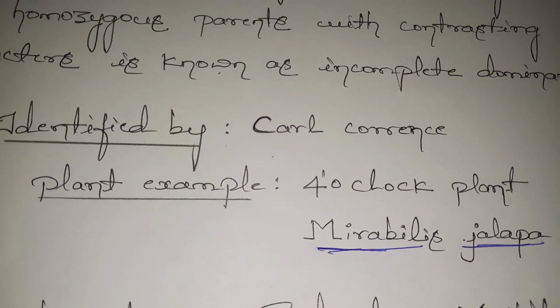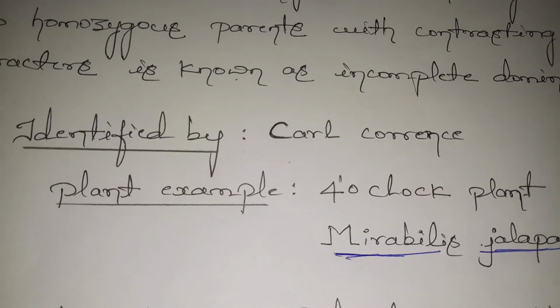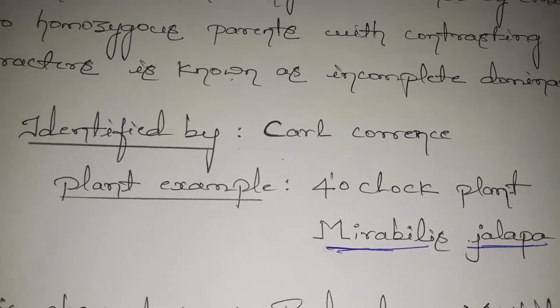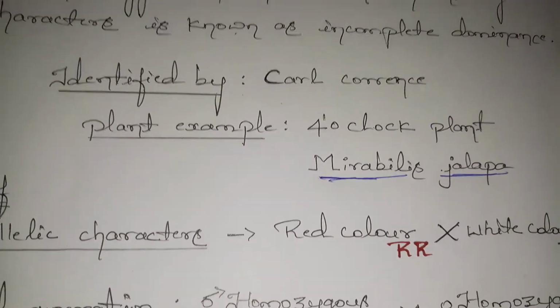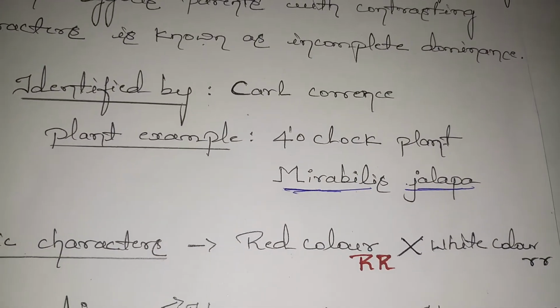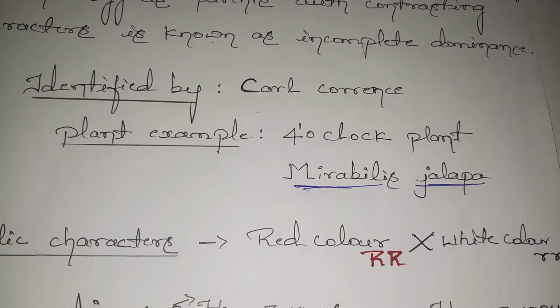As we know, in any cross there must be allelic characters, that is, some characters should be selected to study. So he selected the allelic characters as the color of the flower. One is red color, the dominant character, and the other is white color, the recessive character.